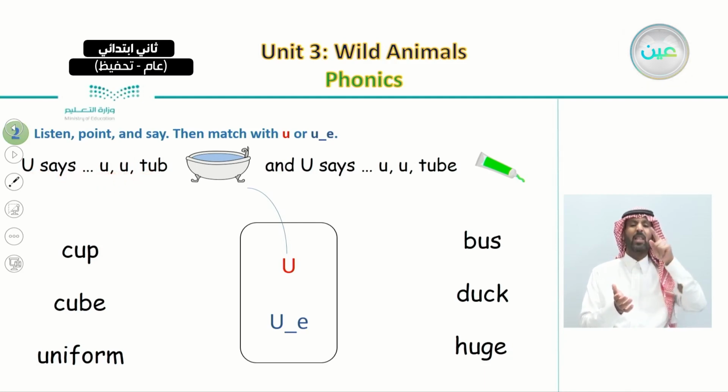top. Repeat after me. U says top. And U says tube. Repeat after me. And U says tube. So here we have 2 different sounds.